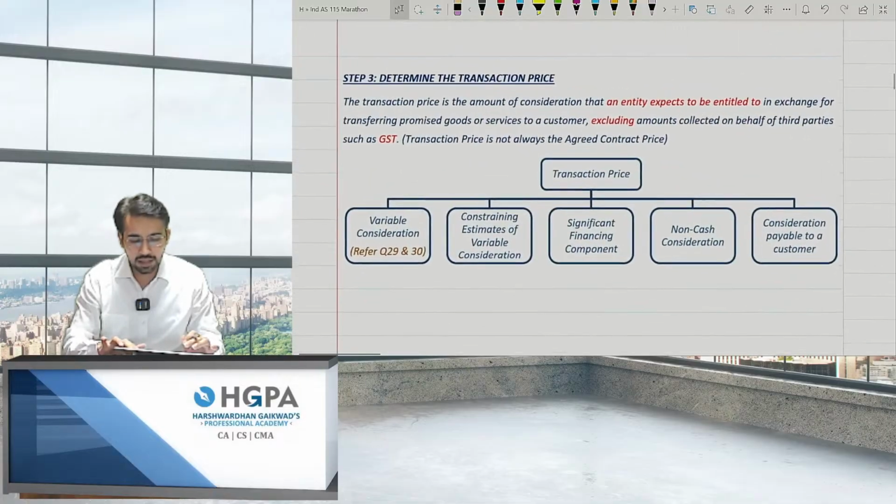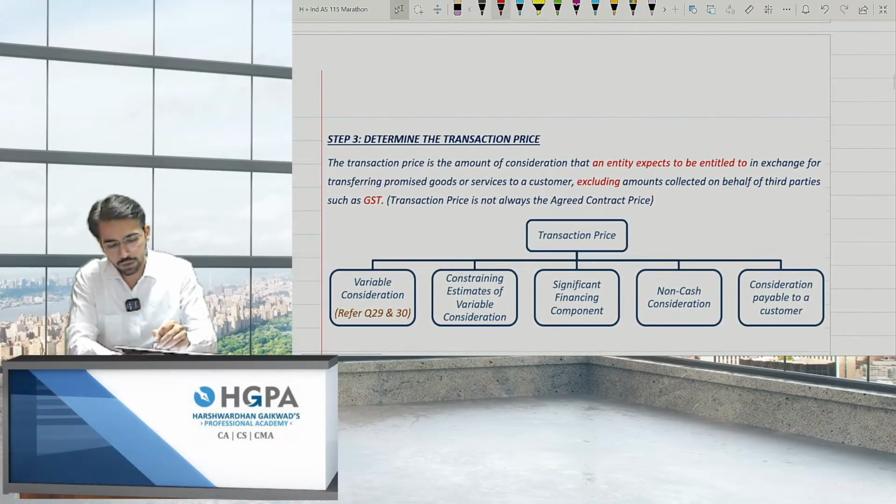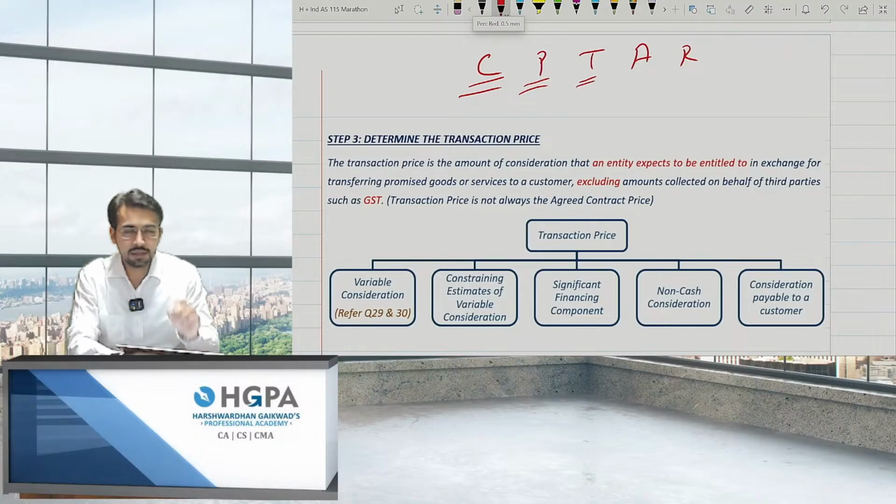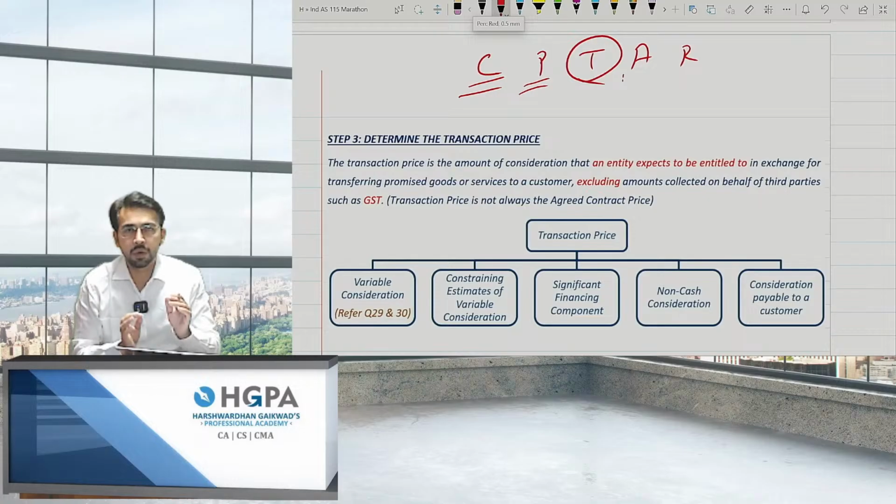And that is determine the transaction price. We are moving to the third step, that is CPTAR. I'll repeat once again. C was the contract, P was the performance obligation, T is the transaction price, A is allocation, and fifth is revenue recognition, right? That is recognize revenue. So basically, we are on to the third step now. This is one of the very important steps.